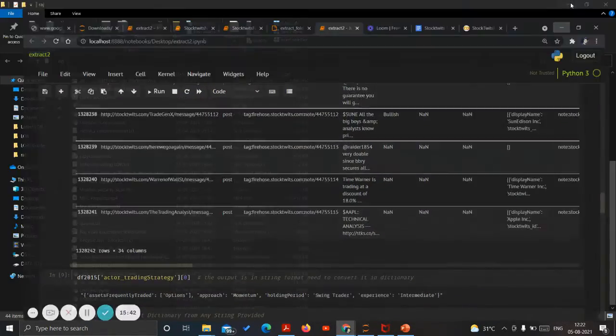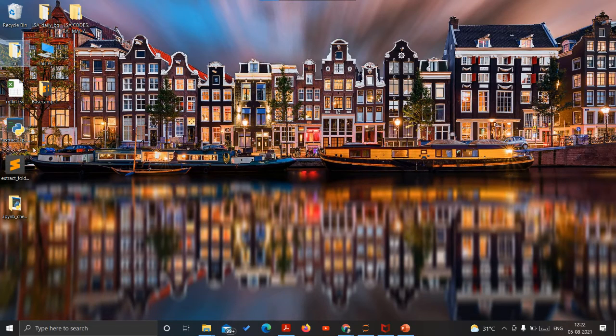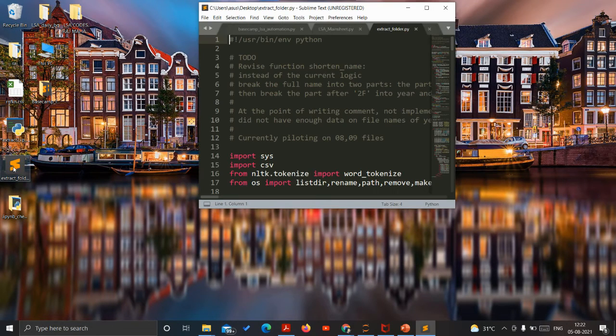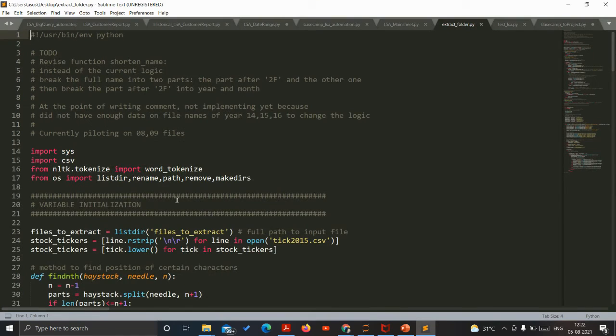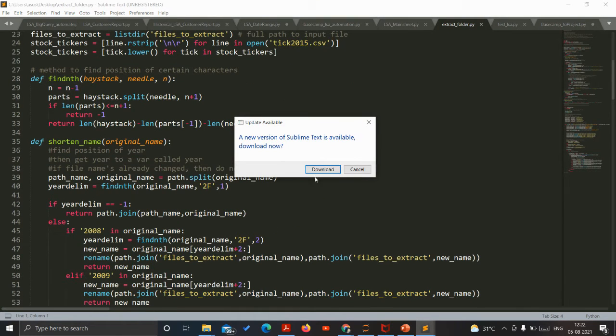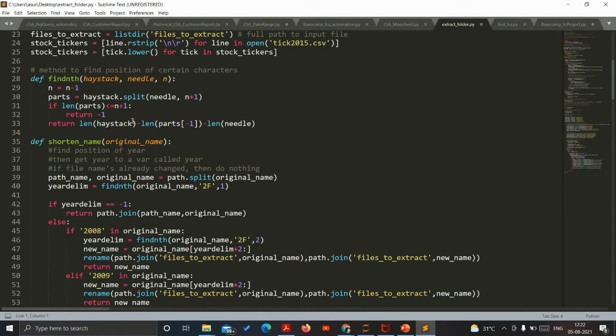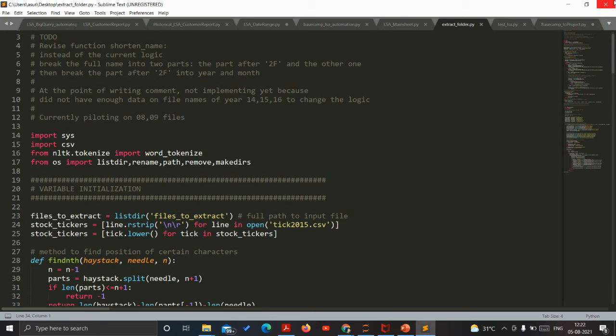Right, so now moving to the main file, which is the extract.py in the folder. In this file, okay, no, this is not my file. Wait a minute.